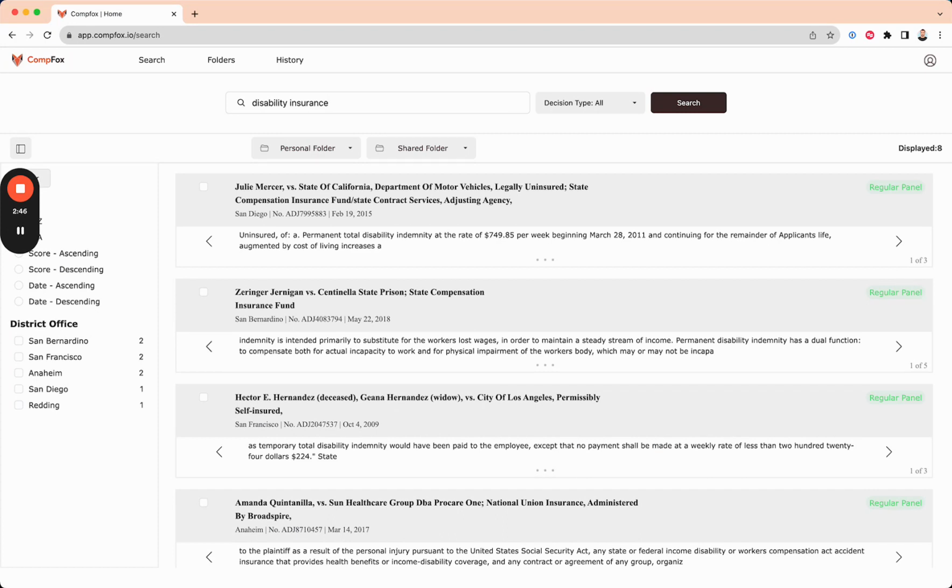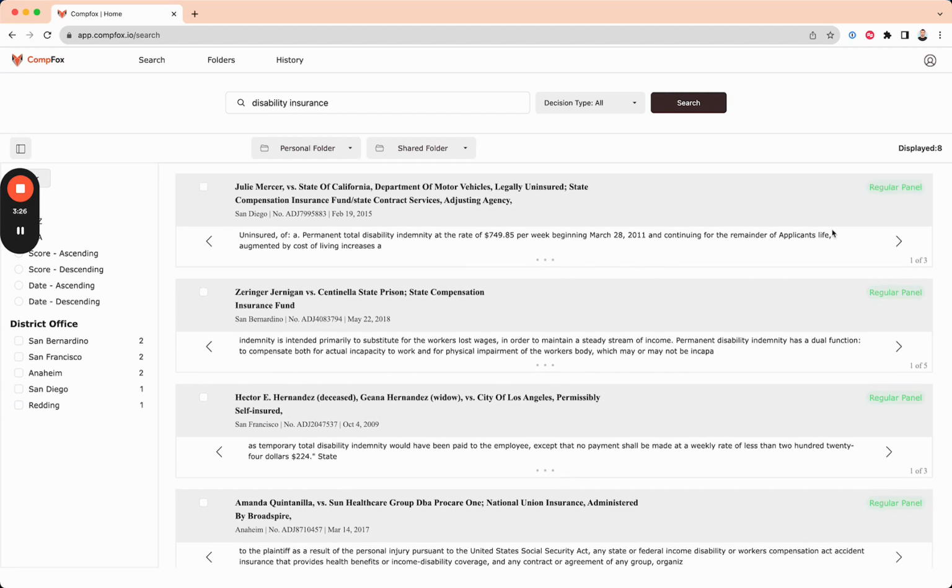You can say, find me some relevant cases as it relates to falling off a ladder at a convenience store. And we'll go out and try to find cases that relate to that, but also tangential cases that are related to those types of queries. So it may bring back somebody who slipped and fell at a convenience store versus falling off a ladder and injuring their ankle, whatever you're looking for. It's a very powerful way to do research because not only can you find the cases you want, but you can find other relevant cases that have similar facts that you can use in your arguments with the court for your client.